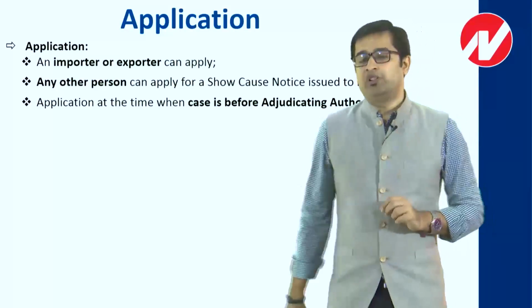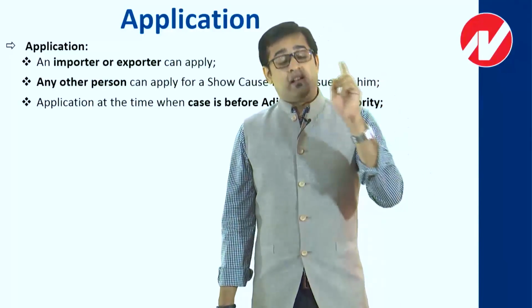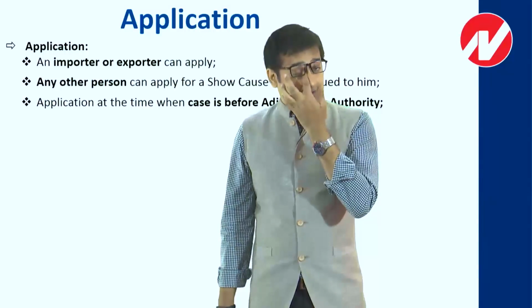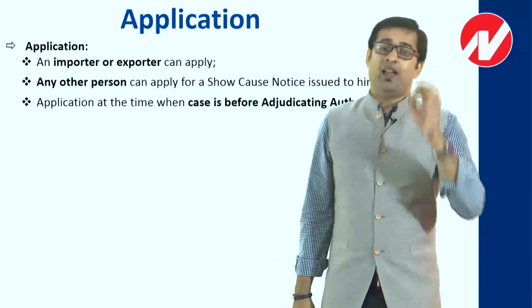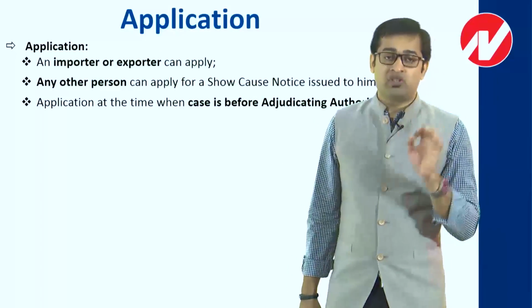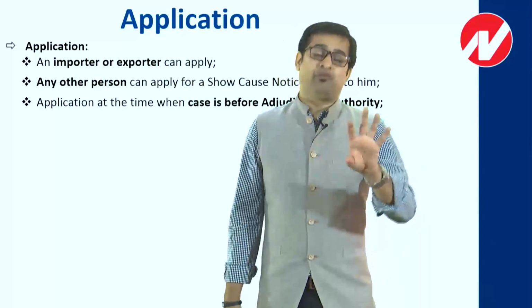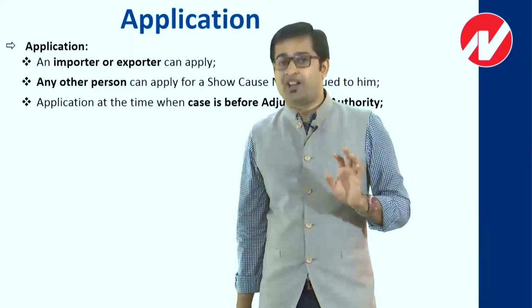I am again saying all the dates. 1st June is the date on which the notice got served. 1st October is the date on which the order was passed. 5th October was the date on which the order was dispatched from the department. And 10th October is the date on which I received that order. So 1st June was the notice day, and 1st October is the date on which the order has been passed.